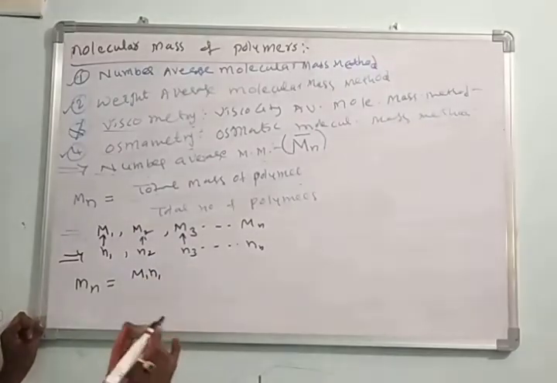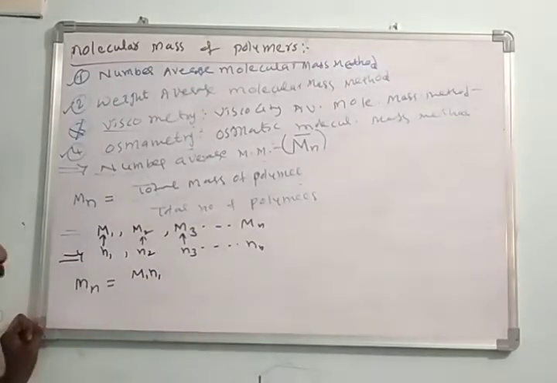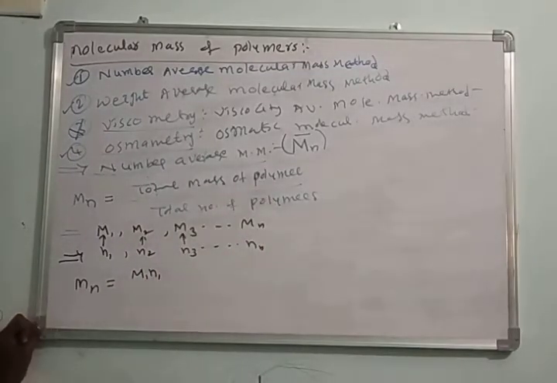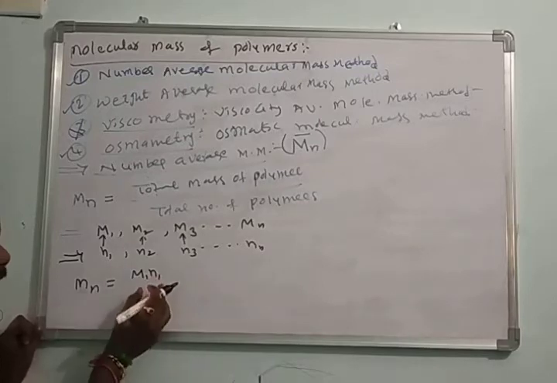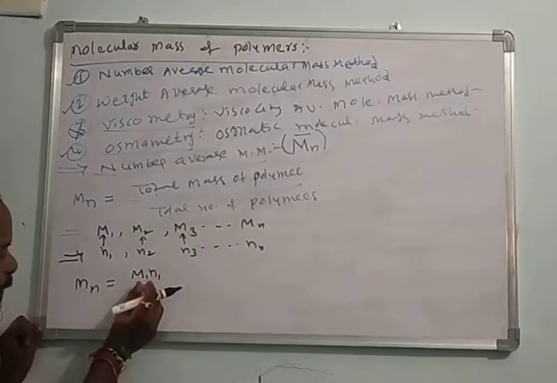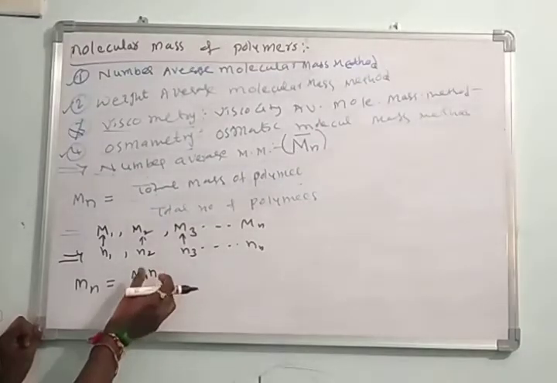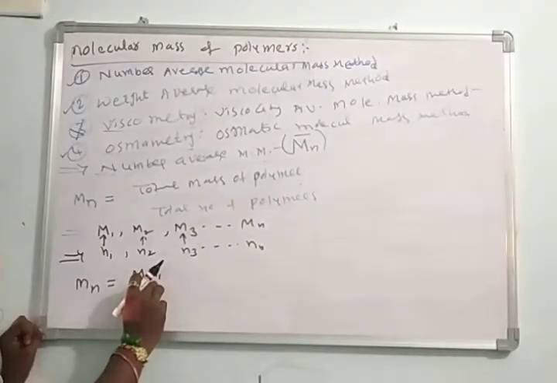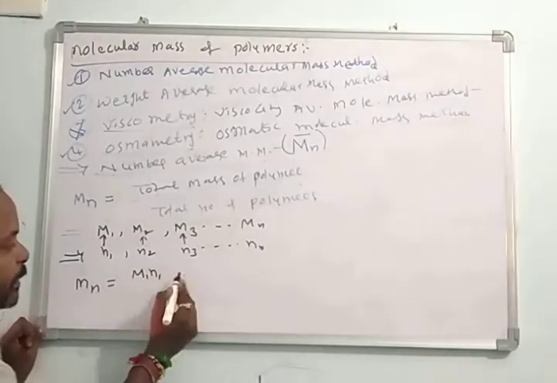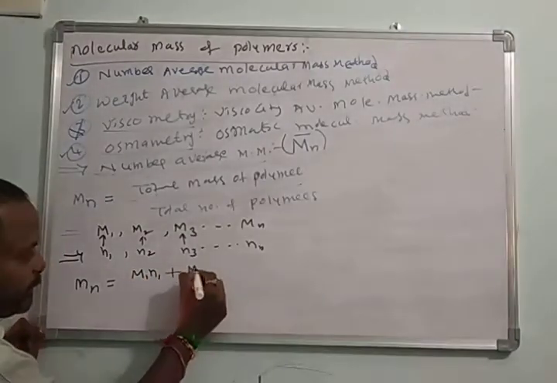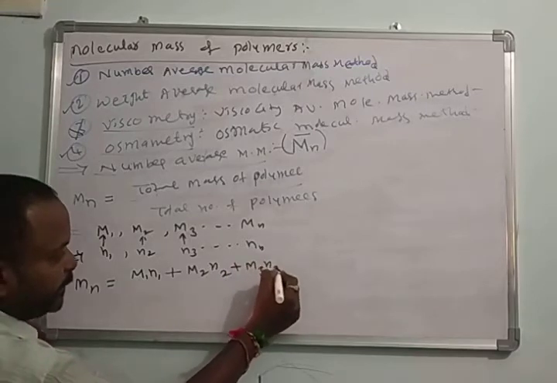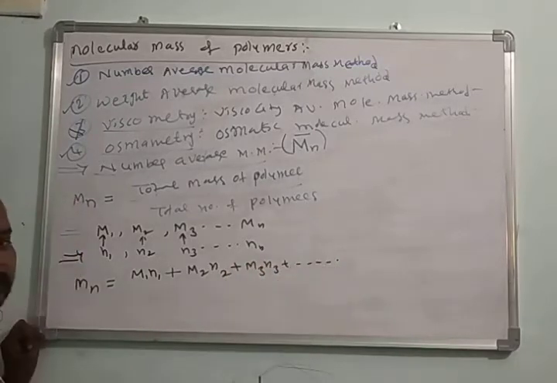Total mass of the polymer means the product of the mass of that particular monomer and the number of molecules present, M1 N1, plus M2 N2 plus M3 N3 plus like this. The number of molecules in total is N1 plus N2 plus N3 plus like this.